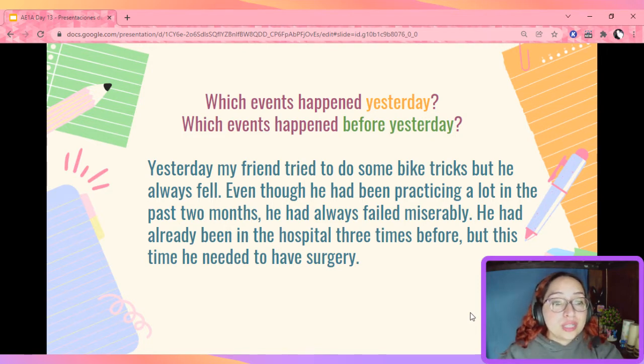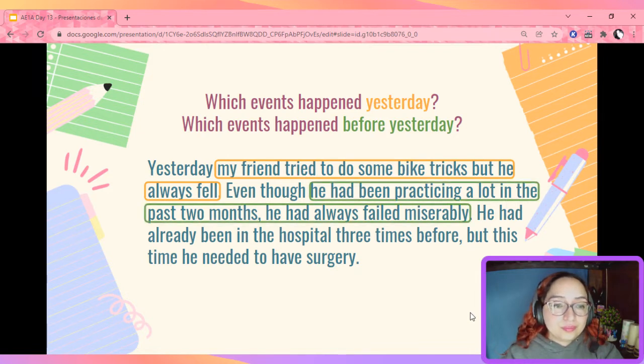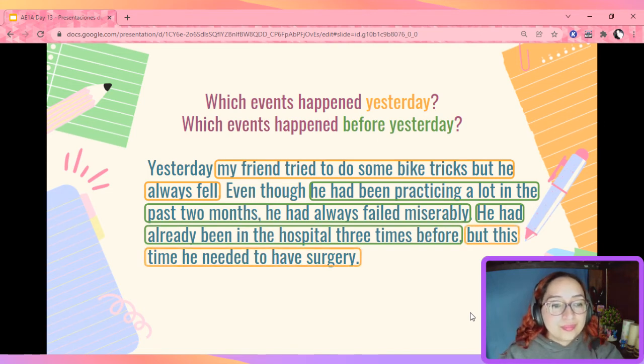Yesterday, my friend tried to do some bike tricks, but he always fell. Of course, this was yesterday. Even though he had been practicing a lot in the past 2 months, he had always failed miserably. This is before yesterday. He had already been in the hospital 3 times before. Once again, this is before yesterday. But this time, he needed to have surgery. This is what happened yesterday. Did you get this right?